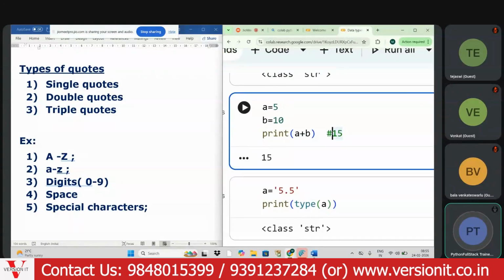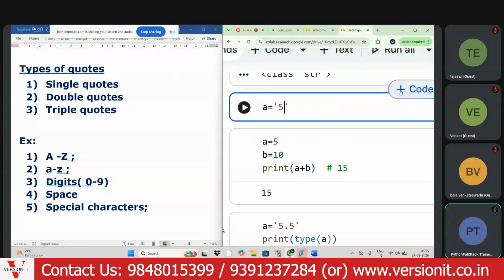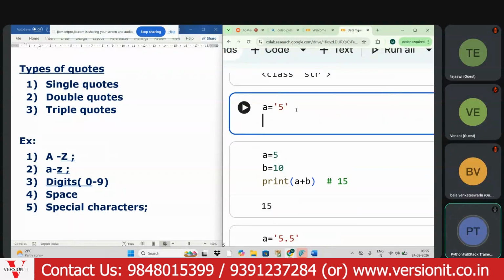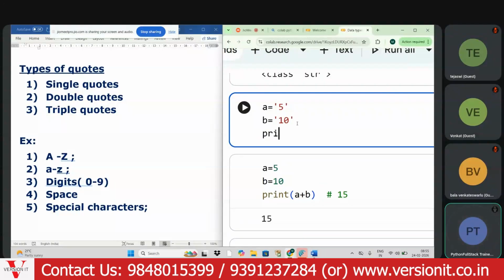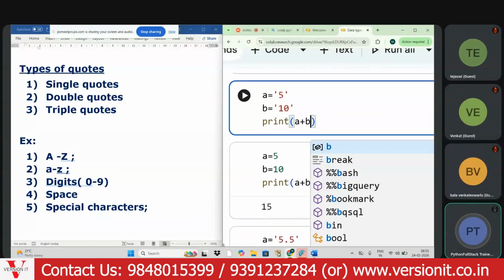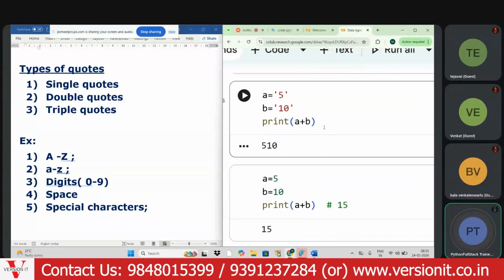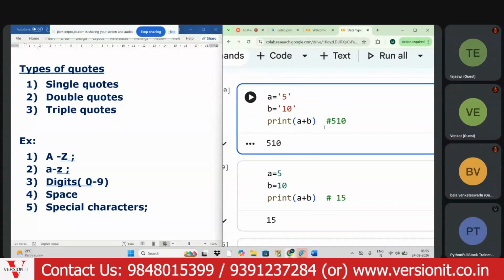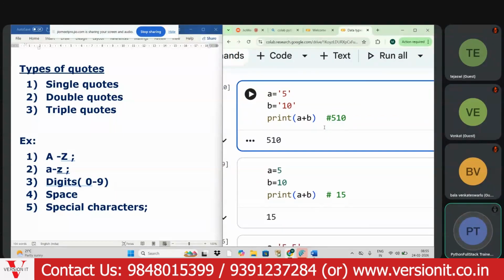Same data, if we enclose it in the quotes, then rather than printing the numerical result of 15, it will print the output as it is, so you'll get an output of 510. Getting the point? Instead of getting the numerical result, it will concatenate, it will join both the strings and print it.